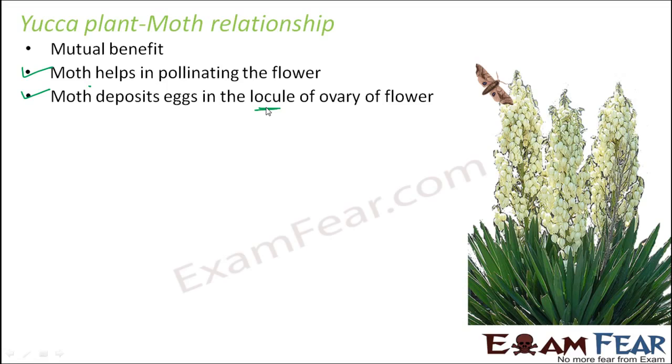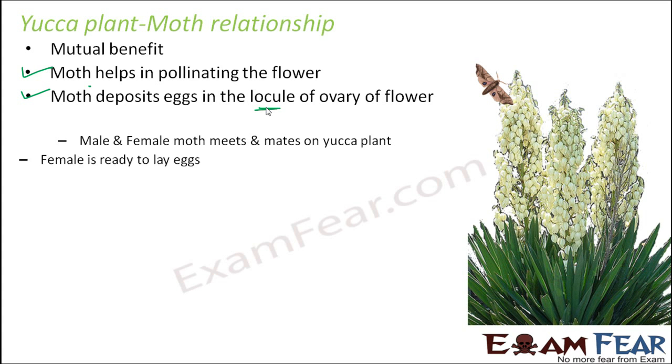Let us see how exactly the interaction between moth and yucca takes place. Male and female moths meet and mate on the yucca plant. These moths remain dormant under the soil. When favorable conditions return, both male and female moths meet and mate on the yucca plant. After mating, the female is ready to lay eggs.